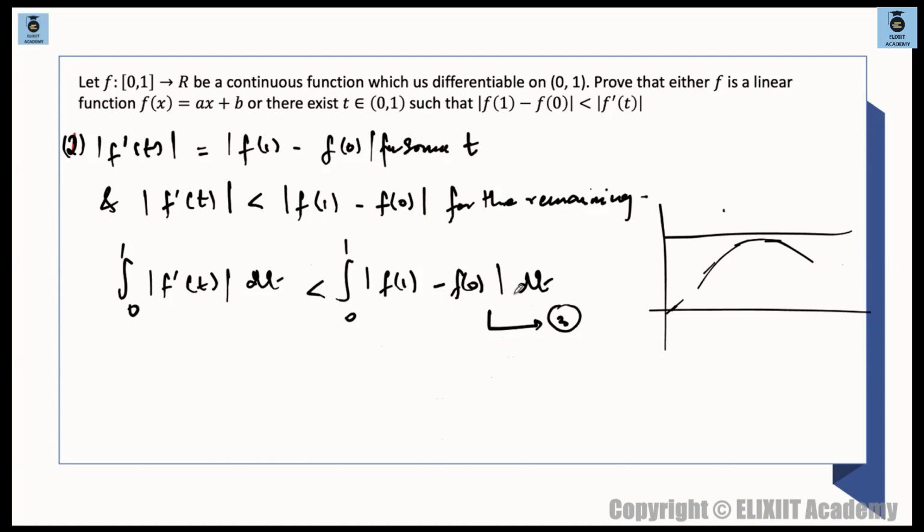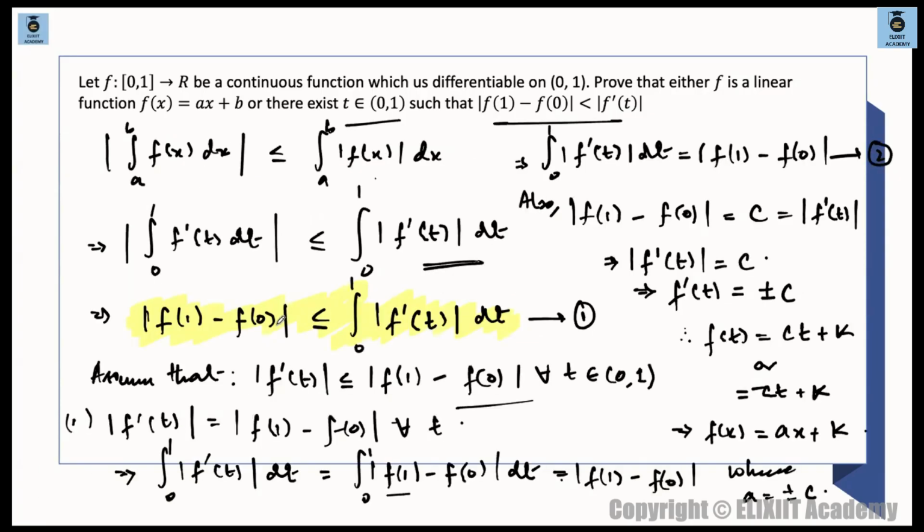Now what is this? It is f of 1 minus f of 0, in mod. Now see, we are obtaining this from here, but the first relation has to hold. The first relation is saying that mod of f of 1 minus f of 0 must be less than or equal to the integral from 0 to 1.